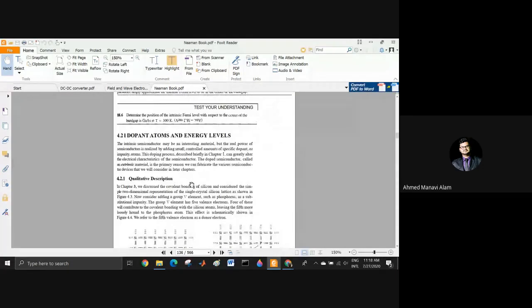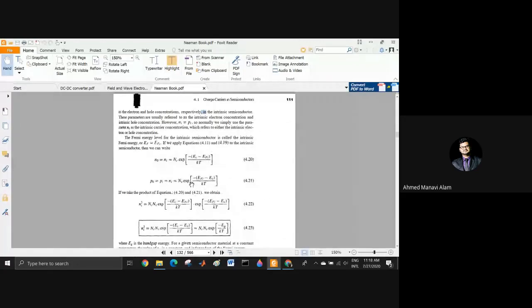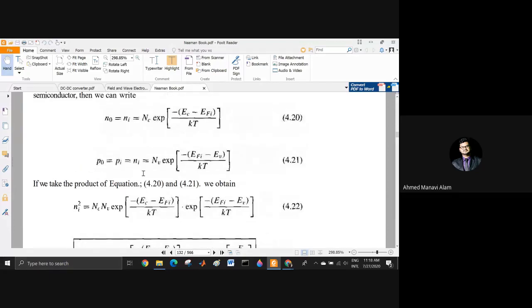Now we can write the intrinsic expression like this. Ni equals Nc exponential, P naught equals Pi equals Nv exponential, because both of these expressions are equal. Now, if we take the product of the equations, that means if we multiply Ni and Pi, though Pi and Ni are same, that means we are multiplying Ni into Ni. That will be Ni square, and Nc into Nv exponential.